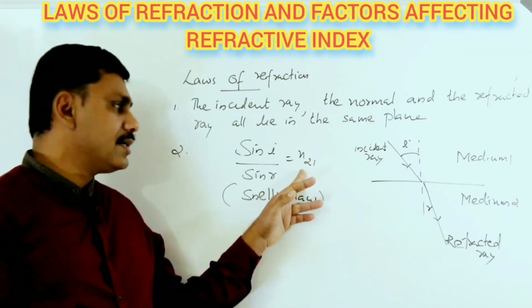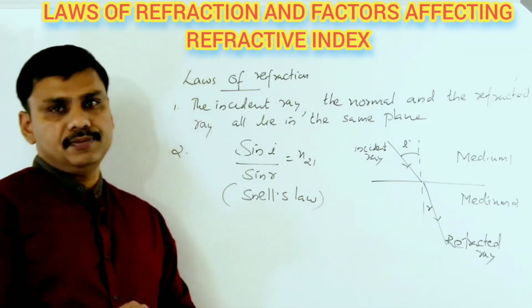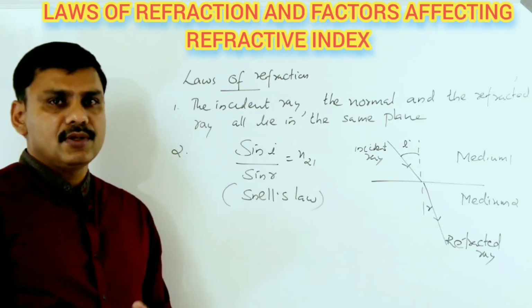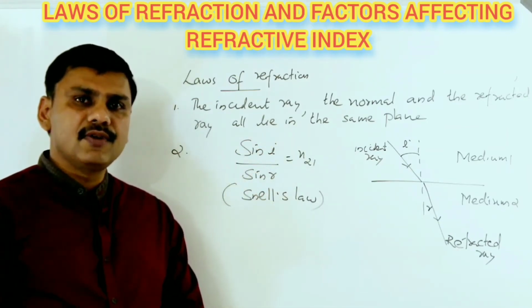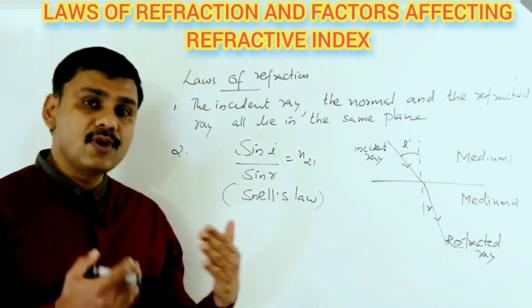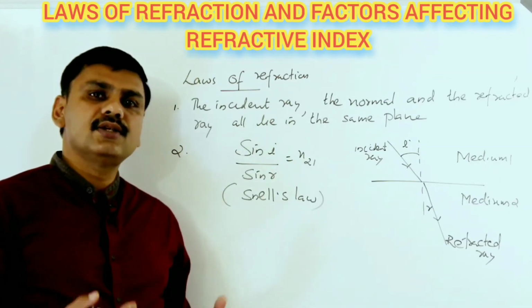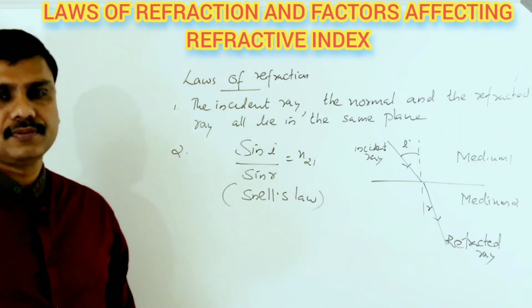That constant is known as the refractive index of the medium. So the ratio of the sine of the angle of incidence to the sine of angle of refraction is a constant, known as the refractive index of the medium.